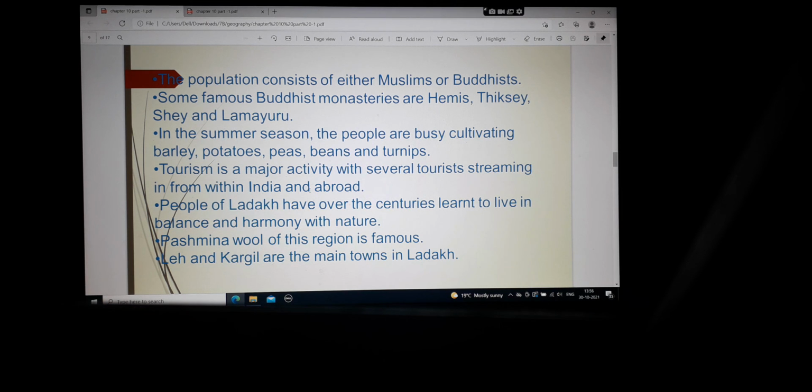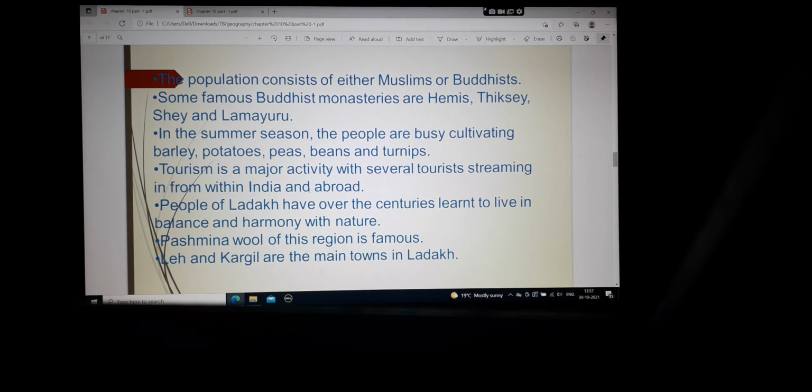People of Ladakh have over the centuries learned to live in balance and harmony with nature. So now people in Ladakh are very environmentally conscious, and therefore they have learned how to balance themselves with nature. They don't take too much from nature, but they give a lot to nature. Pashmina wool of this region is very famous. You might have heard the name. It is a very soft woolen material and it keeps you warm. People make clothes out of it, as it is very warm.